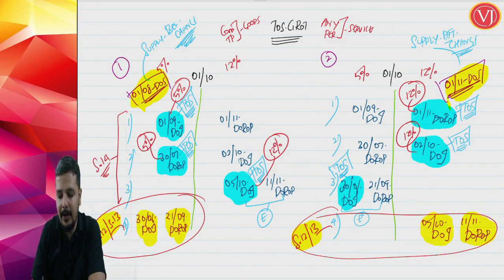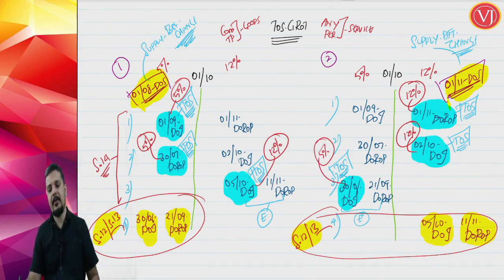So what will be the time of supply? Whichever is earlier, date of invoice or date of receipt of payment. We got the date of invoice as the answer, 30th of June, and friends, at that point of time, what is the rate of tax? 5%. So the rate of tax will be 5%. That is how you have to work out your time of supply in case of change in rate of tax. So we are done with that.